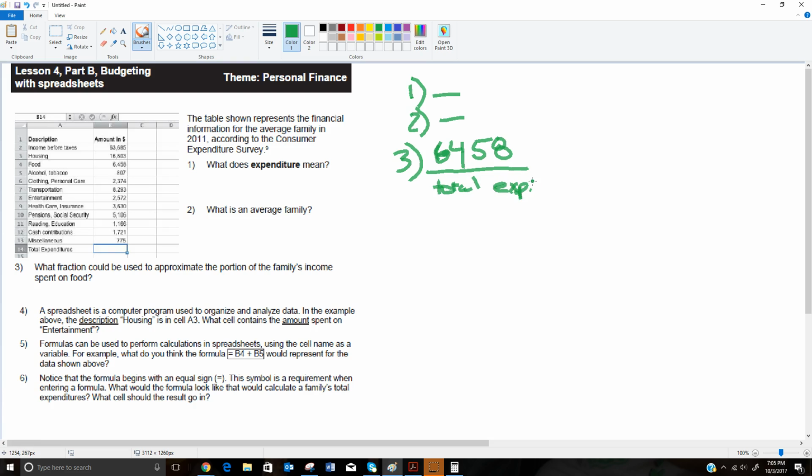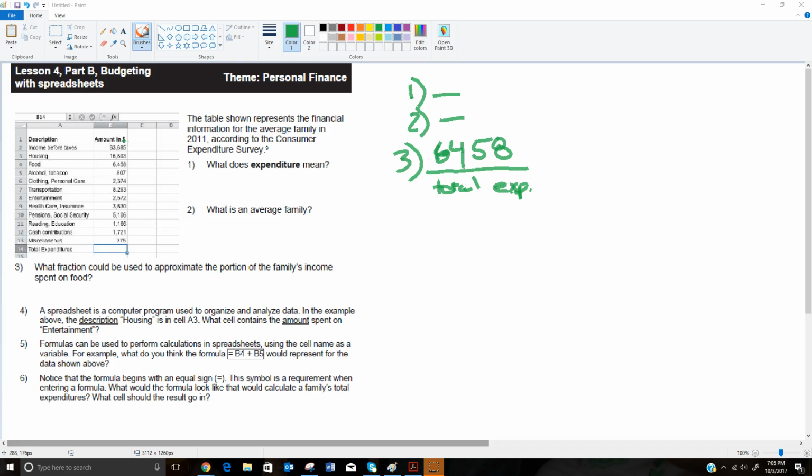Okay, so whatever total expenditures are, that's going to go on the bottom. And it might be tempting to use this income before taxes as your total expenditures, but that's not necessarily the case. In fact, you would hope that your total expenditures would be somewhat less than your income.